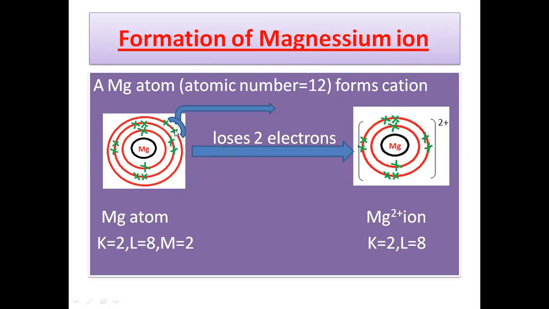So to get stability, this shell needs 6 more electrons, but as gaining 6 electrons is very difficult for the magnesium atom, it will instead lose its 2 electrons, and they are given to any other element. So after losing 2 electrons, this magnesium atom gets charged 2 plus. The number shows the number of electrons and the plus shows electrons are given by the atom. Now, after giving electrons, this magnesium ion has electronic configuration 2 and 8.